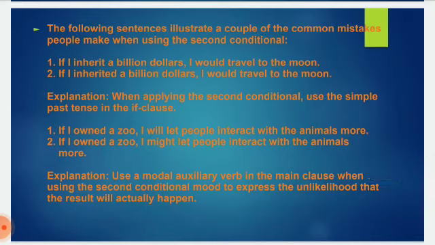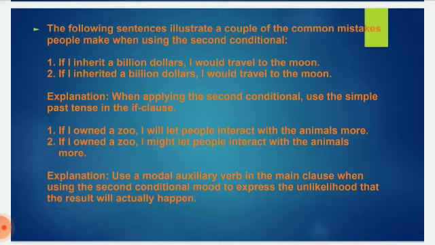The following sentences illustrate a couple of the common mistakes people make when using the second conditional. Number 1, if I inherit $1 billion, I would travel to the moon. Now in this sentence, the first tense of the verb is used, inherit, that is incorrect. If I inherited $1 billion, I would travel to the moon. And this is correct because in the if clause we are using past tense, simple past tense. When applying the second conditional, use the simple past tense in the if clause.